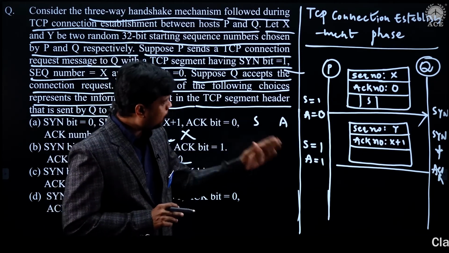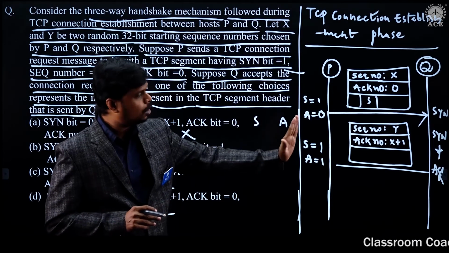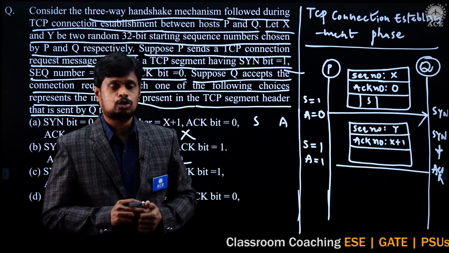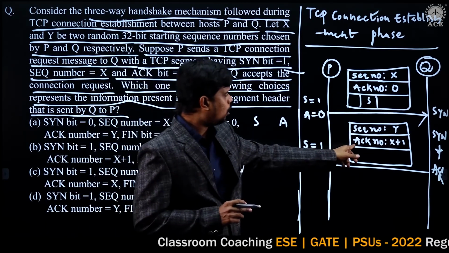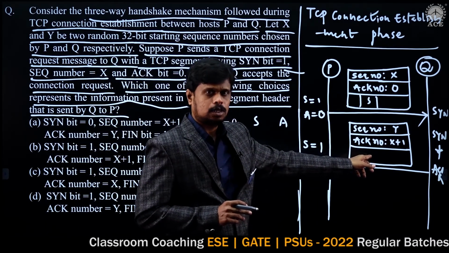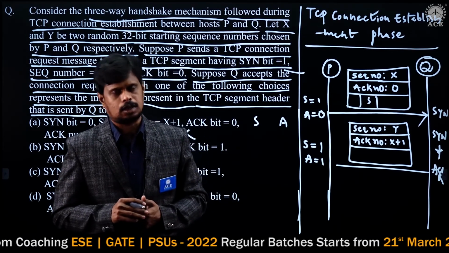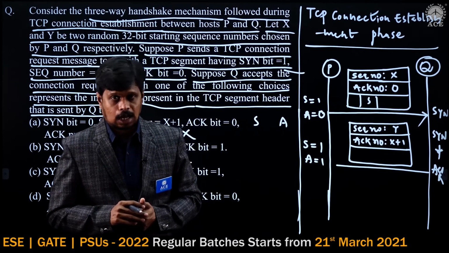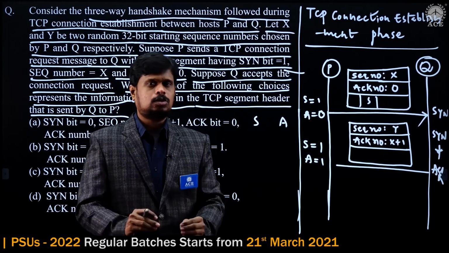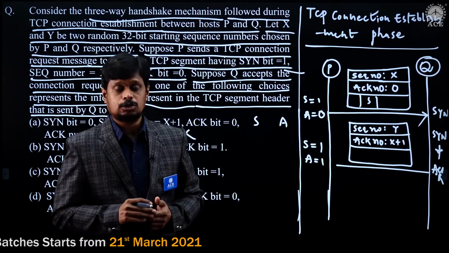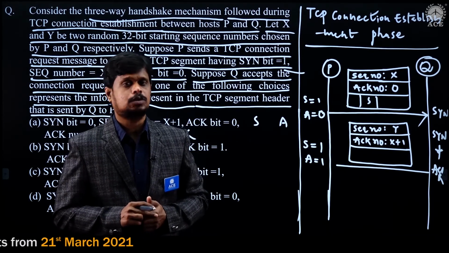So when the boy has requested the girl, the girl also shows interest. That is the acknowledgement. Yes, I will come, I will come to the library. As well as, I also have some important information to share with you.